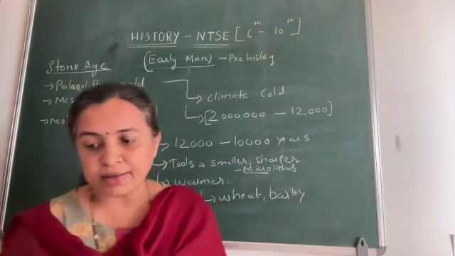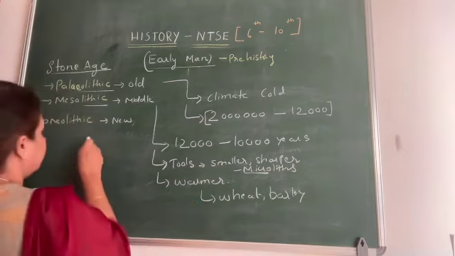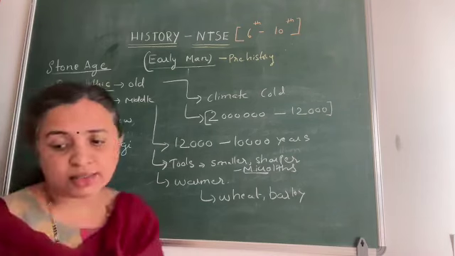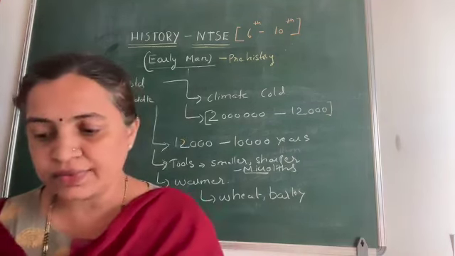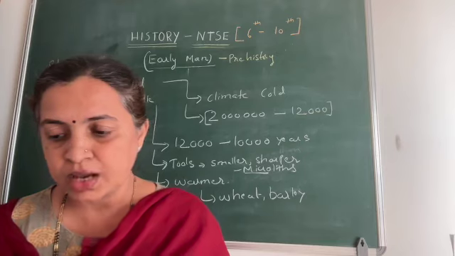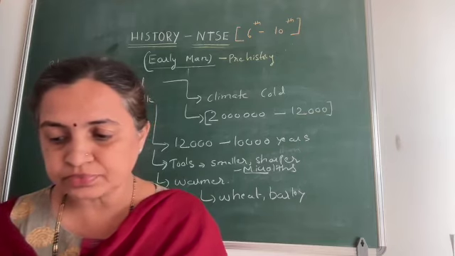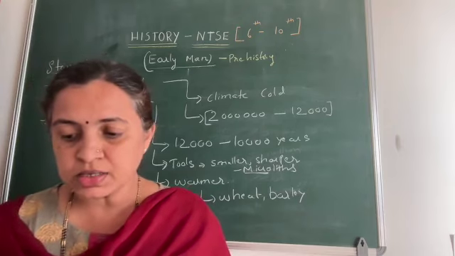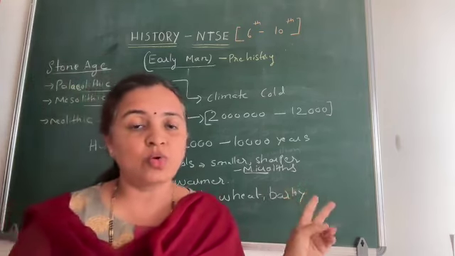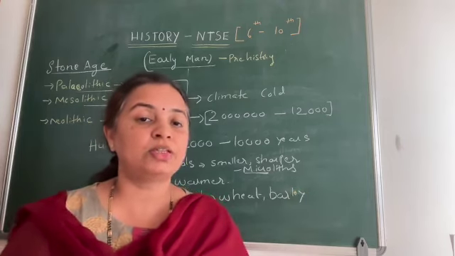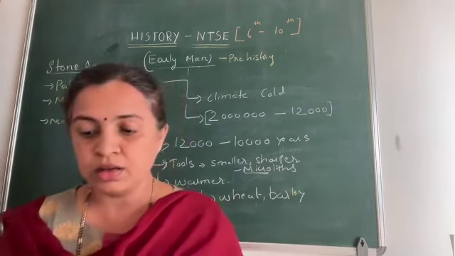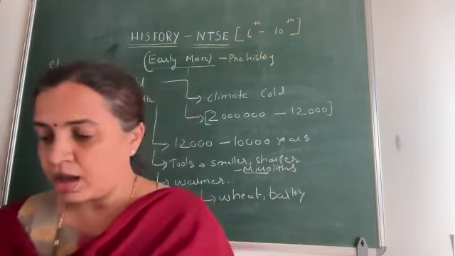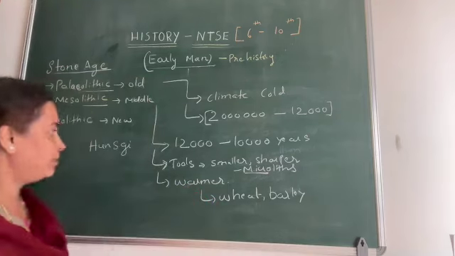The names associated with that are Hunsgi, Hunsgi Valley, and another place called Brahmagiri. In Karnataka itself, some 15,000 tools were found in these places. So these two places are very important, the Hunsgi and Baichabal valleys.